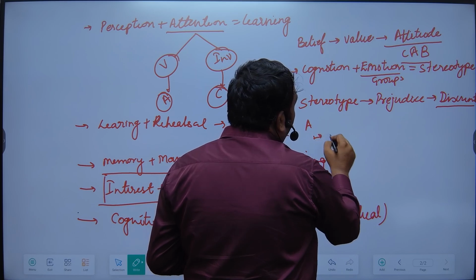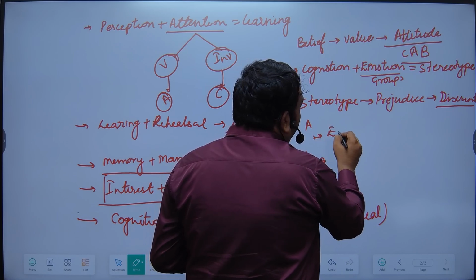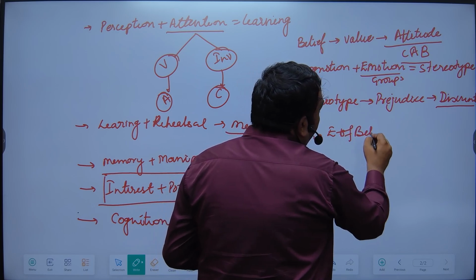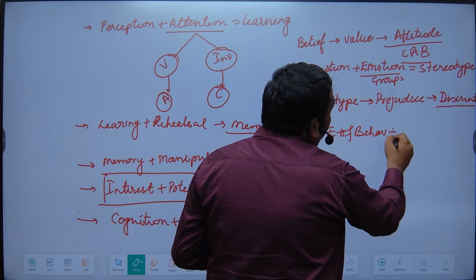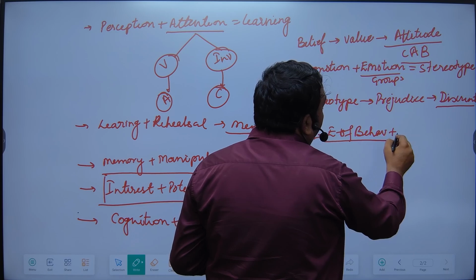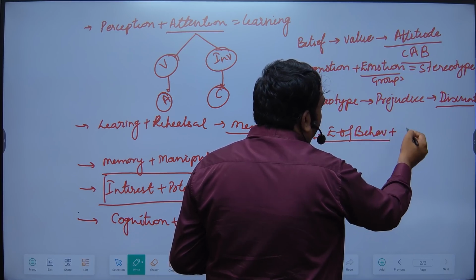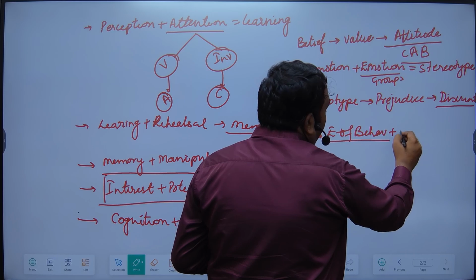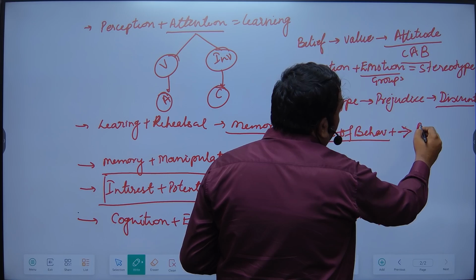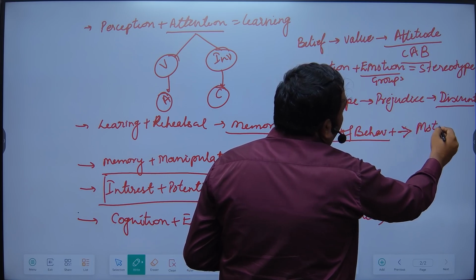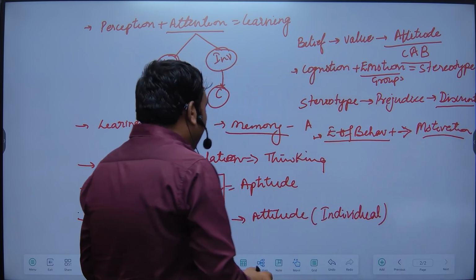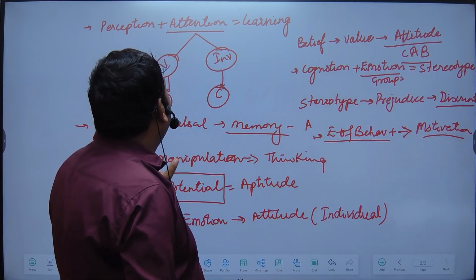Motivation means energy of behavior, right? That is energy of behavior, maybe plus our needs, and that is a source of motivation. So motivation means energy of behavior basically.